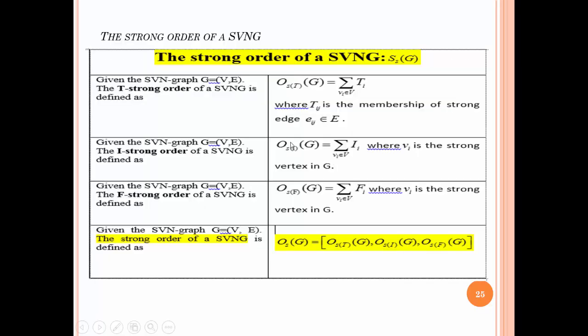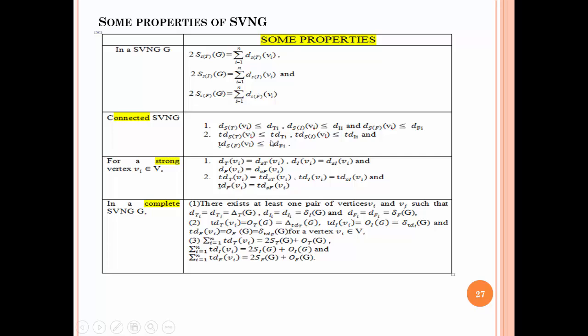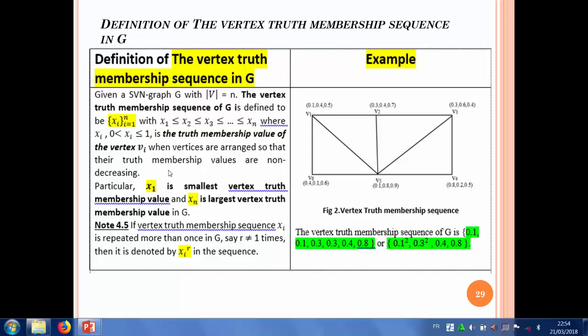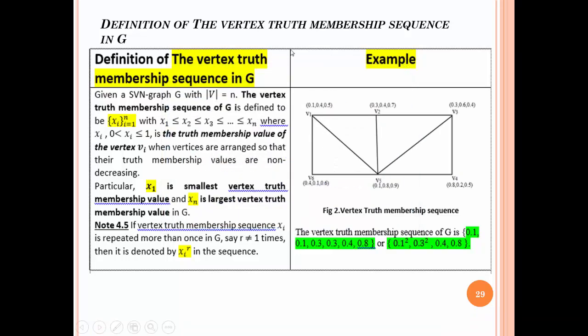From these definitions, we have derived some properties, which are described in the following table. In the next slide, the fifth section, we have defined the vertex truth membership sequence, vertex indeterminacy membership sequence, and vertex falsity membership sequence in single valued neutrosophic graphs. We have four definitions.